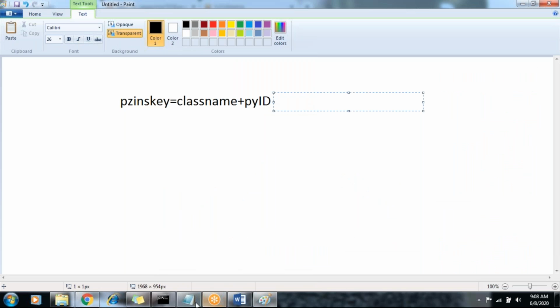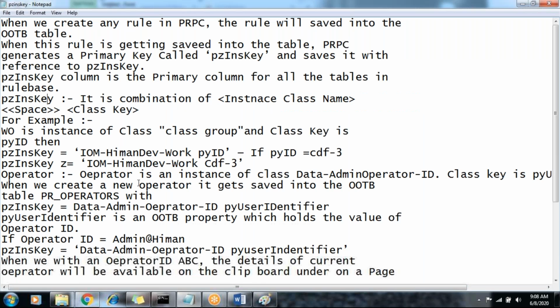Let's come back to the document. Here I clearly mentioned what is the PZINSKEY. This is a combination of class name plus class key. For example, a work object is an instance of the class group. The class key of the class group is PYID. So the PZINSKEY of our class group is the class group, space, PYID. So what is the PYID?